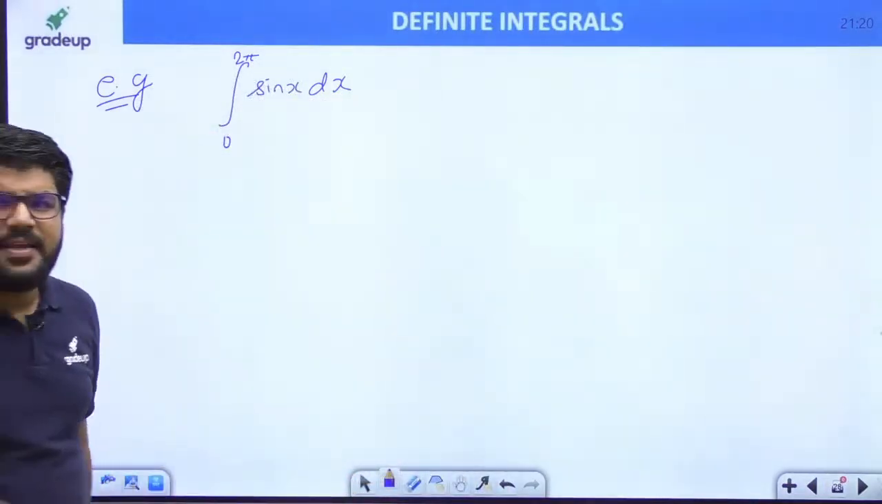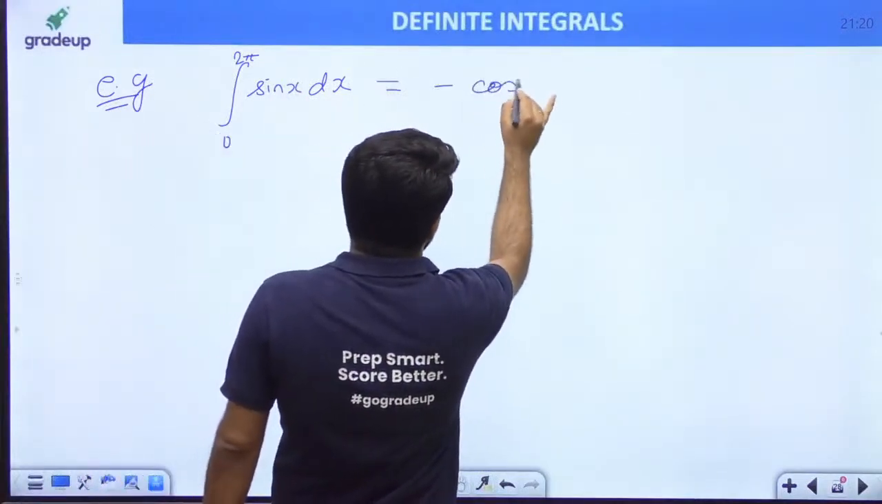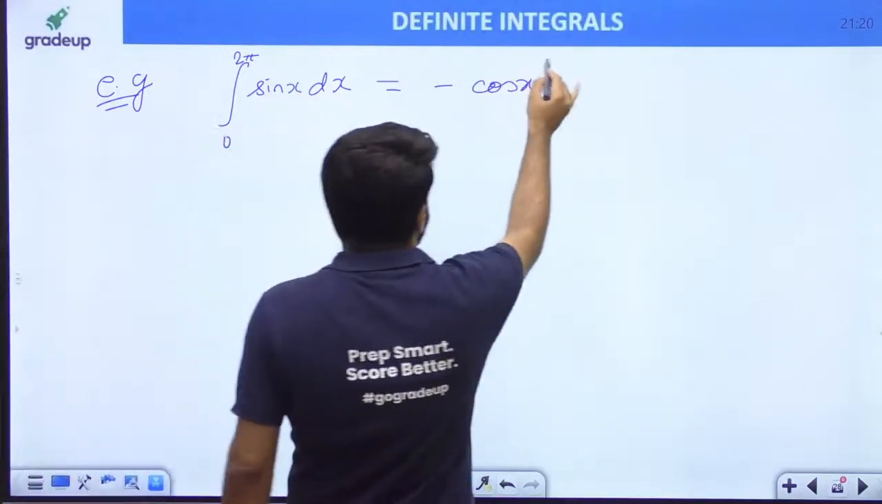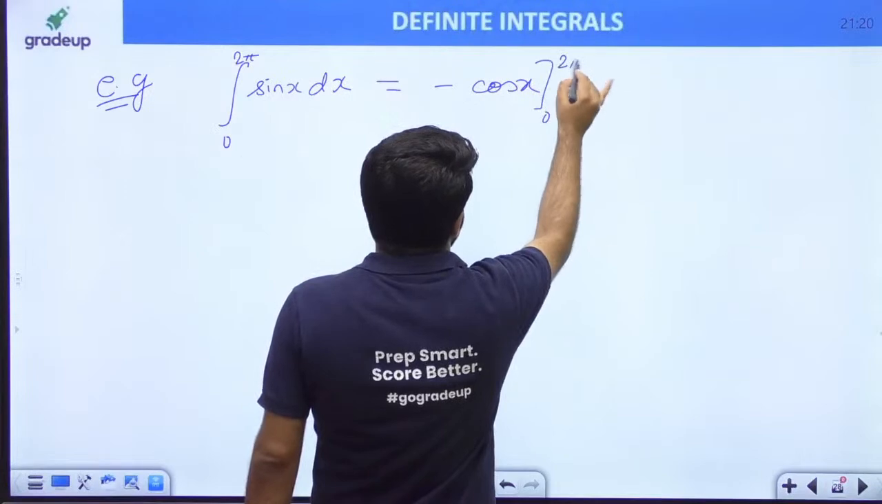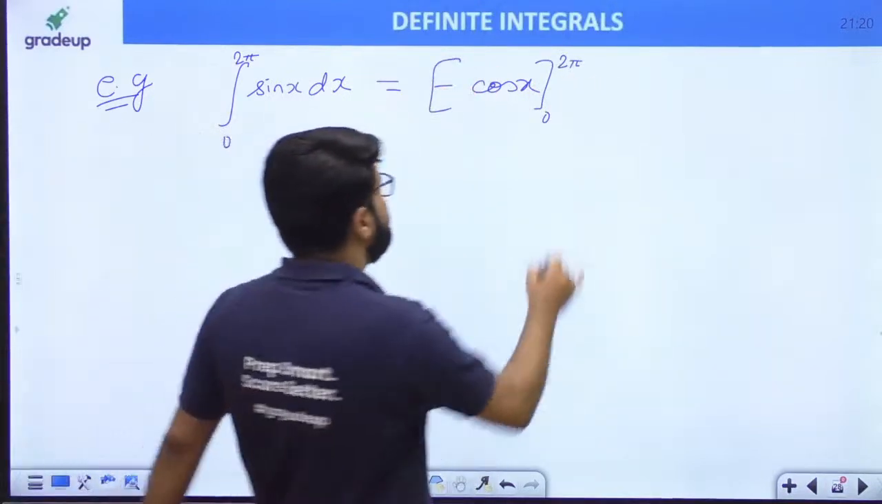Integral 0 to 2 pi sin x dx. What is the integral of sin x? Everyone knows. It is minus cos x. So directly I have solved the integral of sin x as minus cos x. Now I will put the limit 0 to 2 pi.